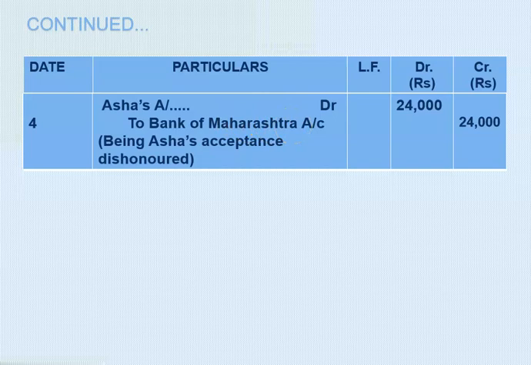Now, as I said, students, whenever the bill is dishonored, we have to pass 4 journal entries. The first entry is dishonor of bill, the second interest, third part payment, and fourth will be the new bill. Now, first entry of dishonor is compulsory. After that, if you are going to pass part payment and then interest entry, no issues in that, right? So now the first entry that we have passed here, dishonor of bill. Now the second entry that we are going to pass is of interest.